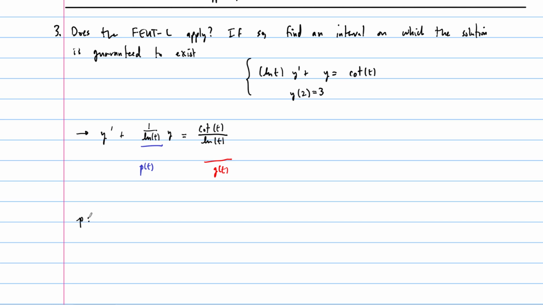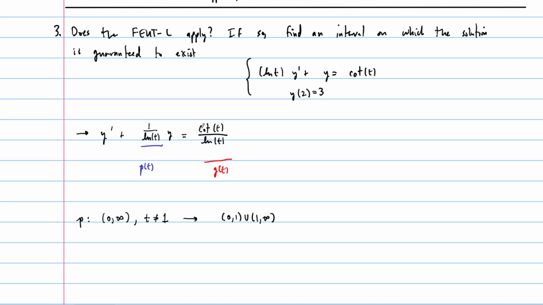So the domain of p, first of all, the natural log only takes in numbers from 0 to infinity to begin with, right? So the domain of the natural log is 0 to infinity, not including 0, positive numbers only. And we can't divide by 0. Log of 1 is 0, right? So t is also not allowed to be equal to 1. And so what we end up with are these two intervals, from 0 to 1, and then from 1 to infinity. So that's the domain of the natural log.